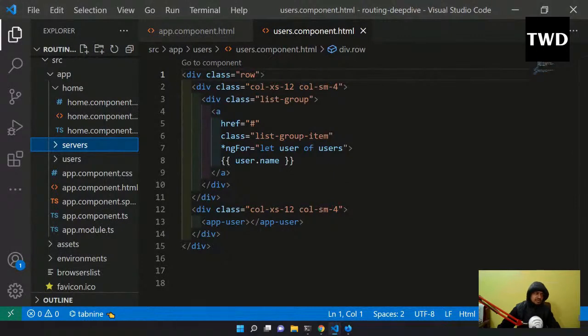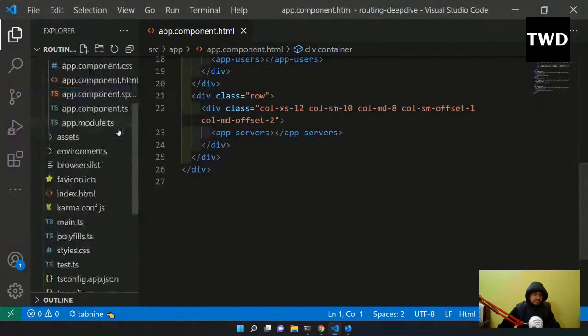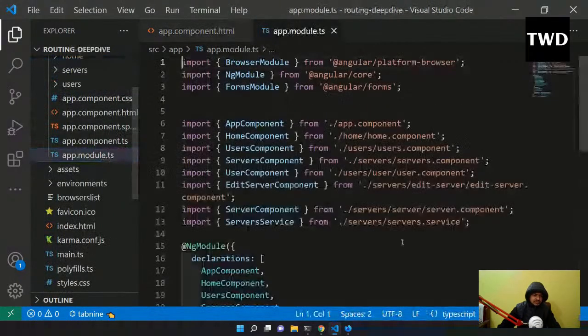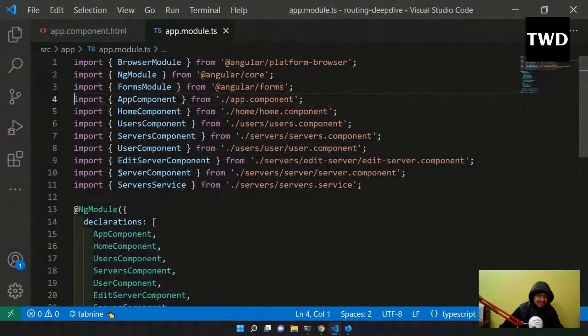To implement routing, what we need to do is go first to the app.module.ts file, as usual, and you have to include the routes and all that. I don't know why this space is there here. And then here we are going to include the routes.